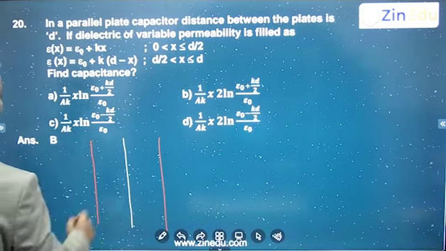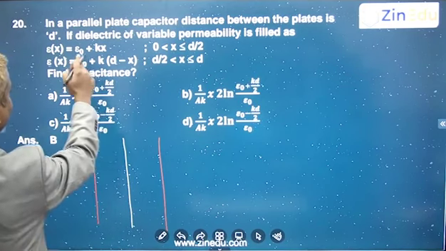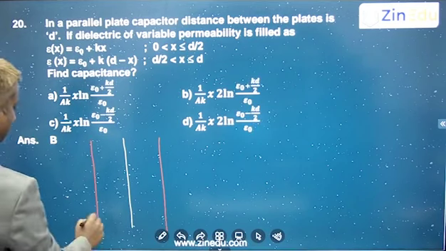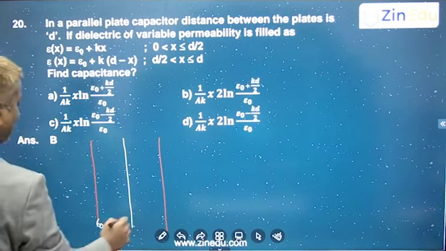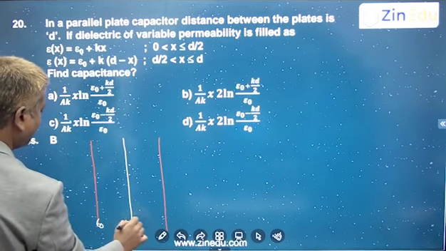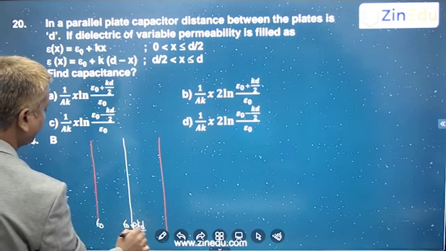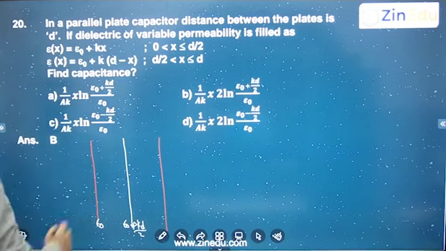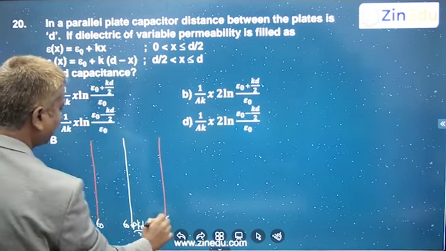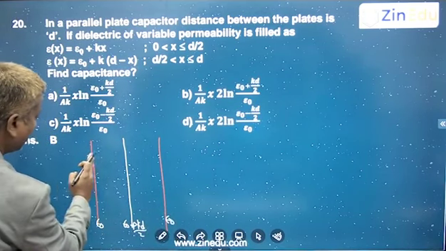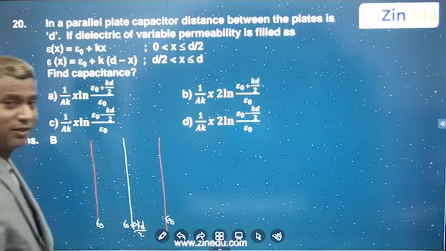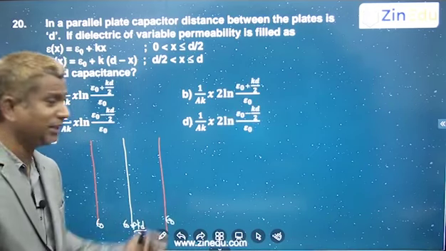Here epsilon naught plus kx is increasing. At x equal to 0, it is epsilon naught. At x equal to d by 2, it is epsilon naught plus kd by 2, increased, and from here onwards it will decrease again. At x equal to d, it will again become epsilon naught. So the dielectric will increase and then decrease, and how it is increasing, the same way it is decreasing.